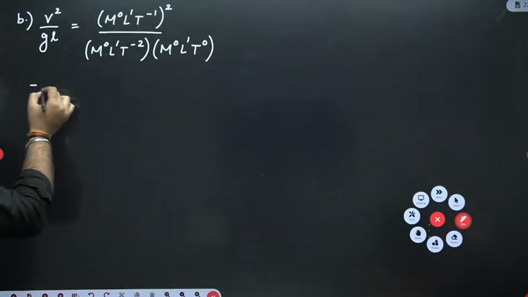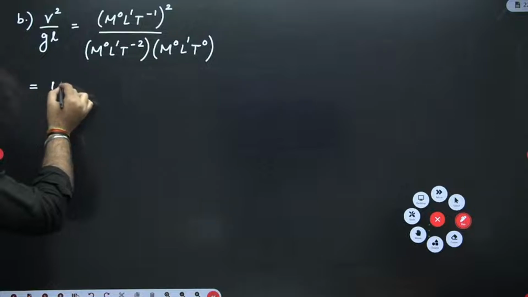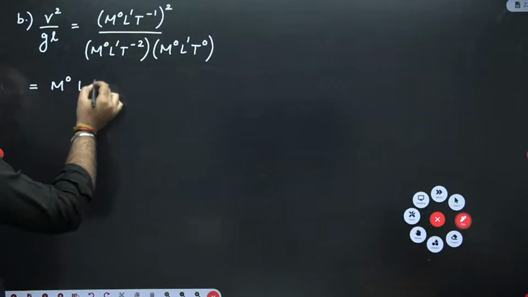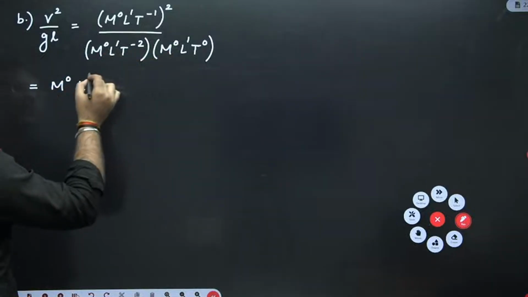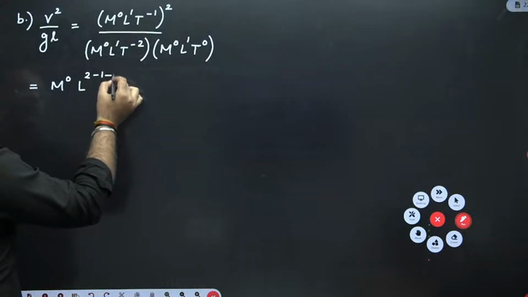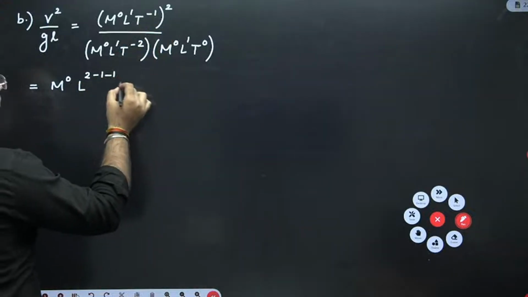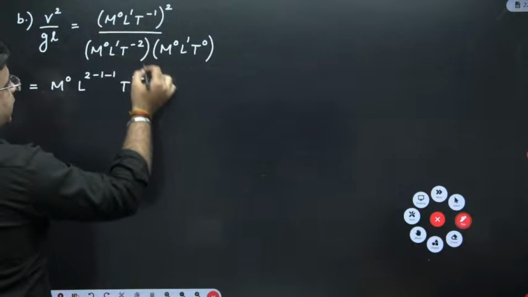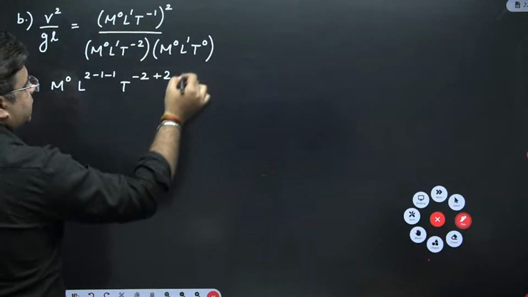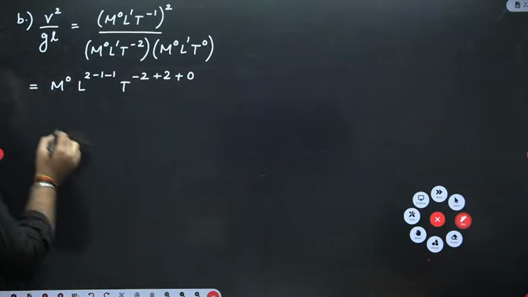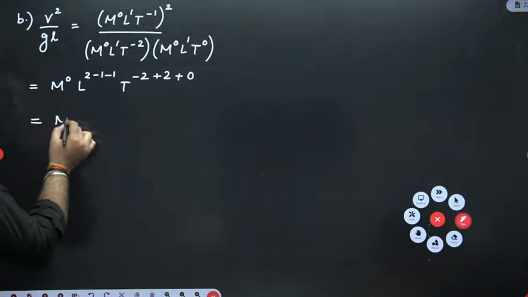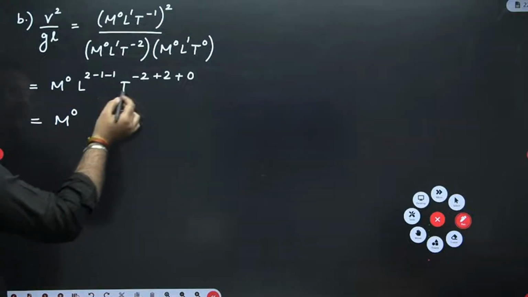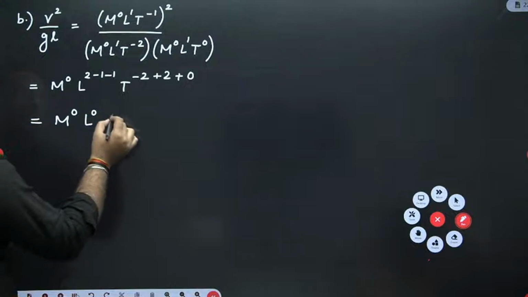So this is equal to M raised to the power 0, L raised to the power 2 minus 1 minus 1, then T raised to the power minus 2 plus 2, and then 0. So you can see that all M, L and T terms are 0.